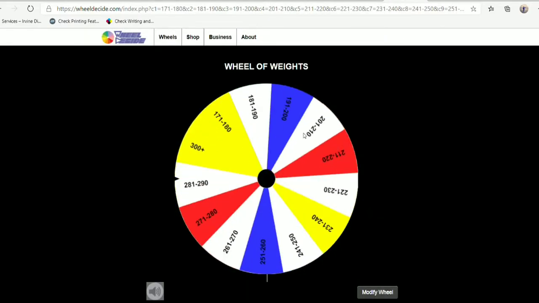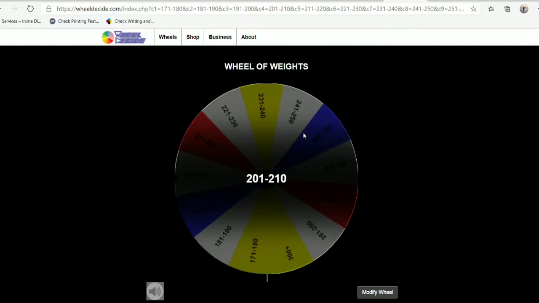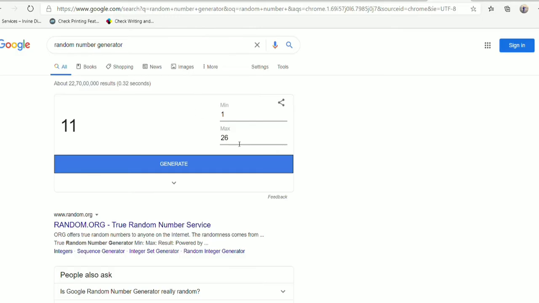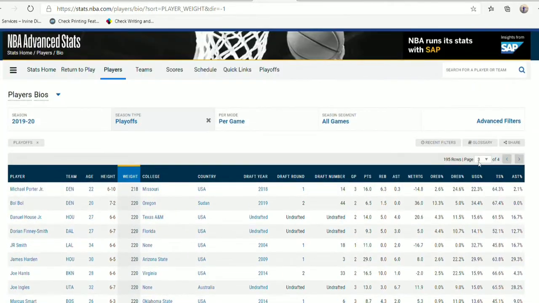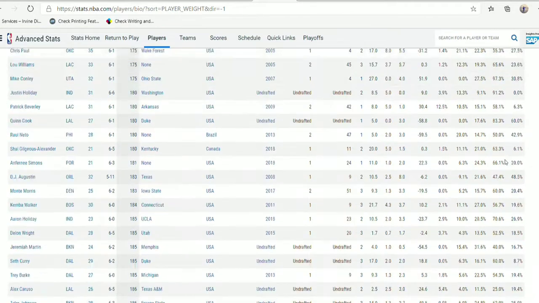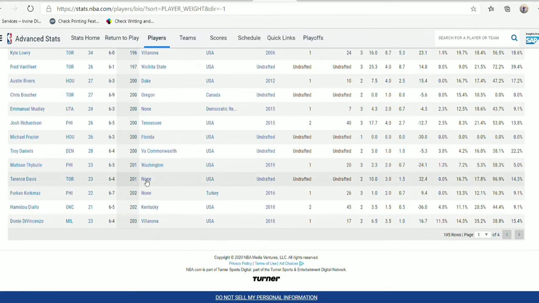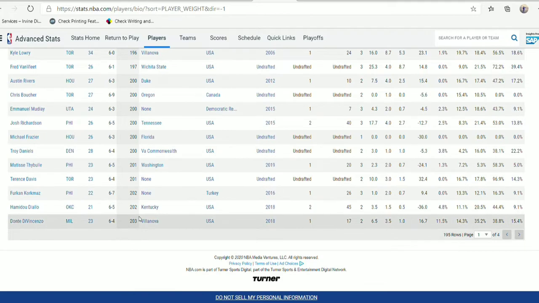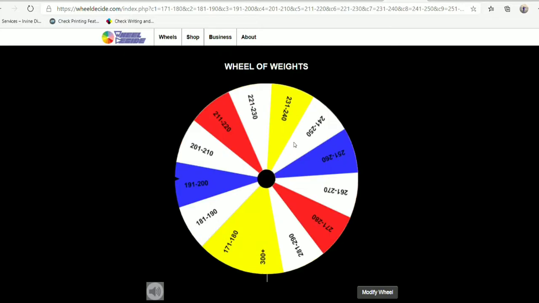Well, let's move on to the next spin of the video here. Still, we have not got any MVP caliber player. So just got some role players and plus an all-star player, Chris Middleton. As we move on to this weight category, there are currently 32 active NBA players in this weight category. That is 201 to 210 pounds. So let's see who that guy is. 1, 2, 3, and 4, and 5. So we get Dante DiVincenzo again this time around. So again, a good role player for us.